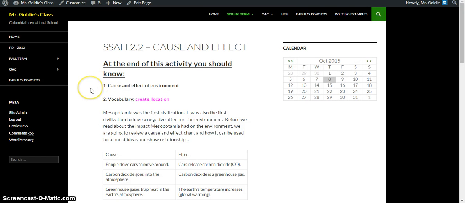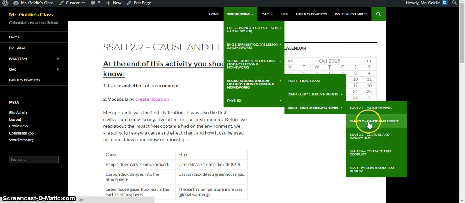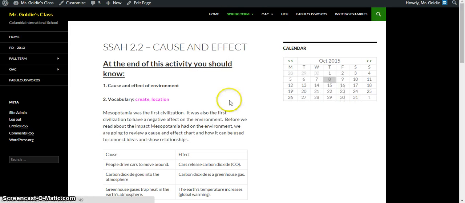Okay, hello everybody. In this section of the unit, we are here, Unit 2.2, Cause and Effect. At the end of this activity, you should know cause and effect of the environment and vocabulary, create and location.